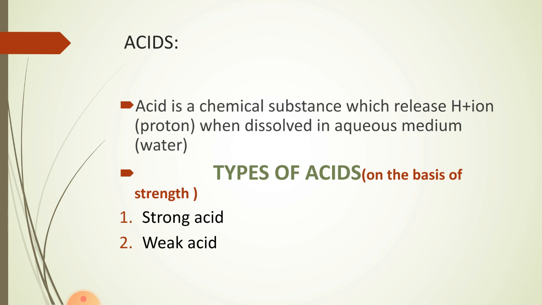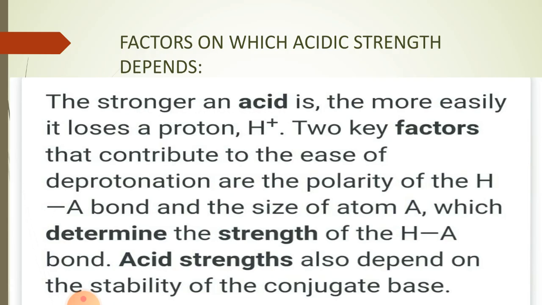There are two types of acids on the basis of strength, the strong acids and the weak acids. And let me look at the factors on which the acidic strength depends. First of all, the stronger an acid is, the more easily it loses a proton. Means to say that whenever there is a larger number of protons given out by an acid, or we can say the complete ionization, when the acid is ionized, it completely dissociates into aqueous medium and gives maximum number of H positive ion.